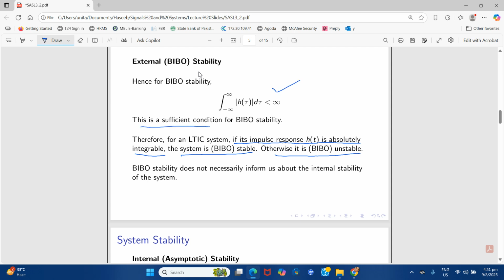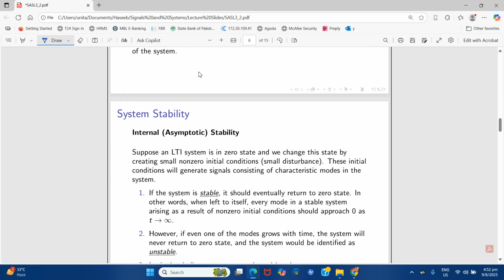This is the sufficient condition for BIBO stability, that the absolute integral of the impulse response h of tau from minus infinity to plus infinity, if it is absolutely integrable, then it must be less than infinity. It means it has some upper bound. It is bounded. It is not tending towards infinity. Then the system is stable externally.